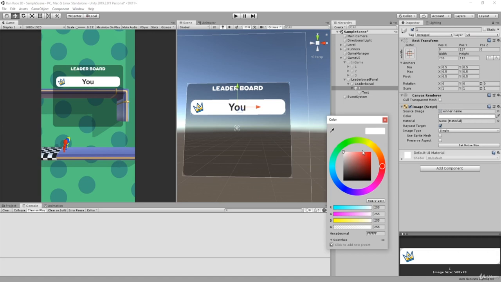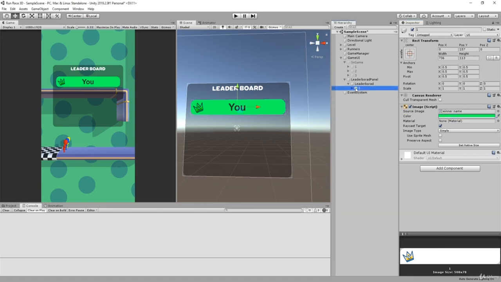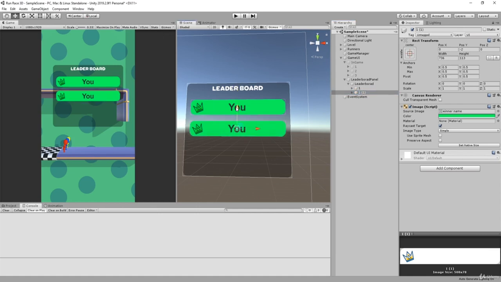Also, the winner's name will be green. So let me make it green, and let me find the green I want. Okay, this will be cool. I think this green will do it. And now we have one, which is you. Then we're going to add another one, which will be our bot.